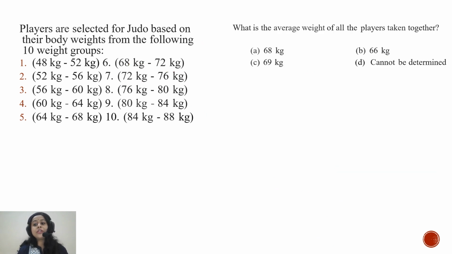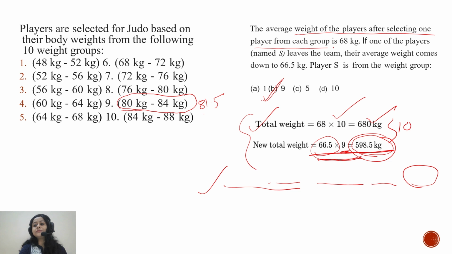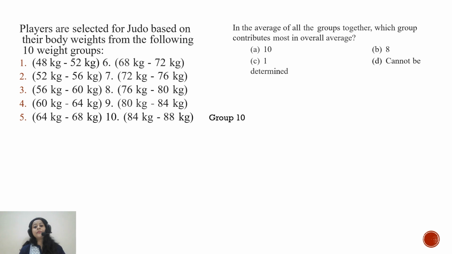What is the average weight of all the players taken together? Given the 10 players initial condition, it is already mentioned in the first question that the average weight of all the players, selecting one player from each group, is 68 kg. So for this you don't need to find out anything because it is already mentioned in the question. So 68 kg you can write.